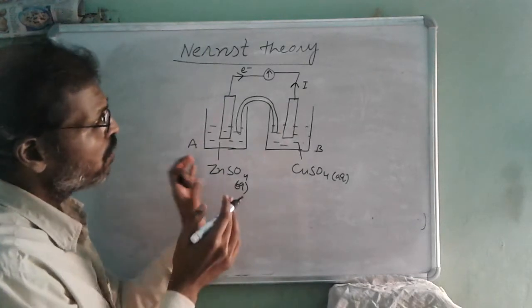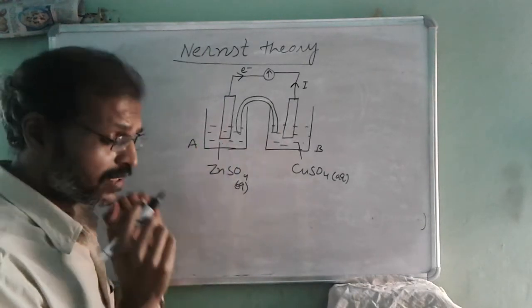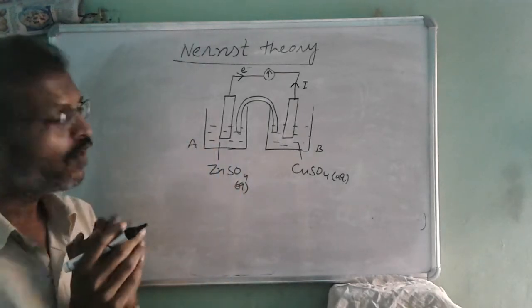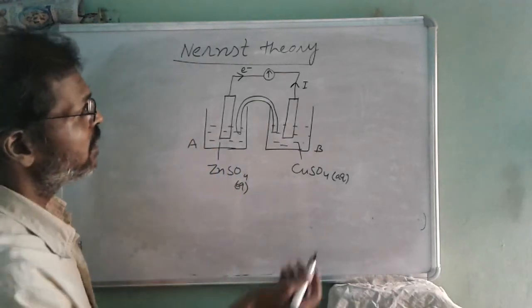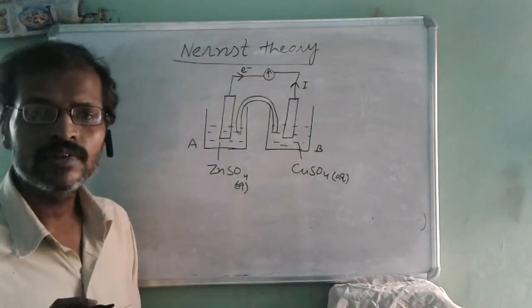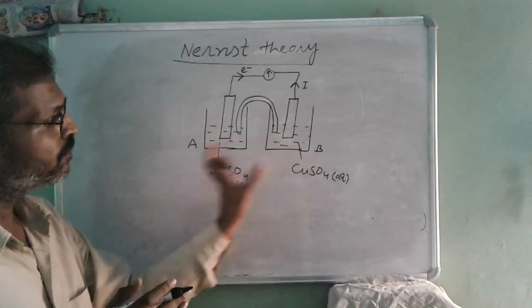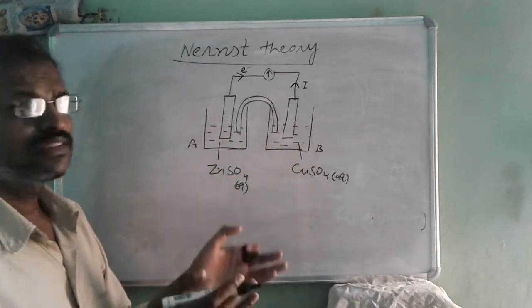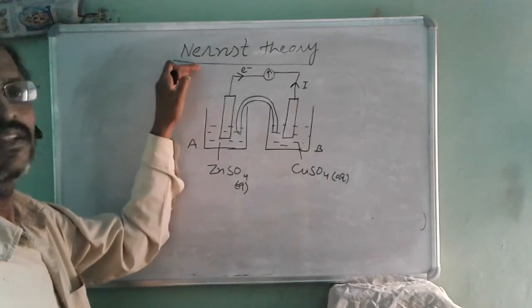So this is how current flows. But the question is, why does it take place? Why doesn't current flow from zinc to copper? So what is the basis of production of current through this theory? All these things are studied in Nernst theory.